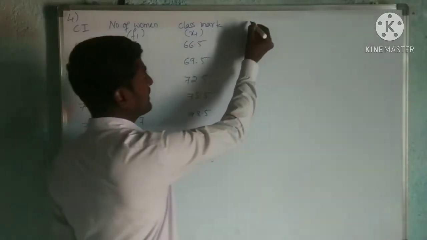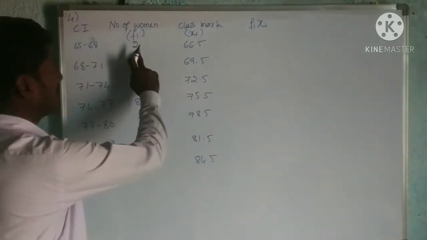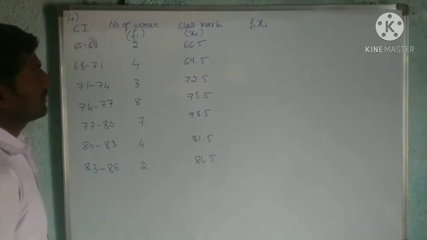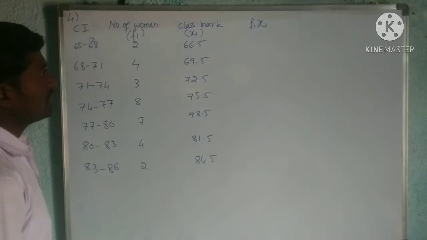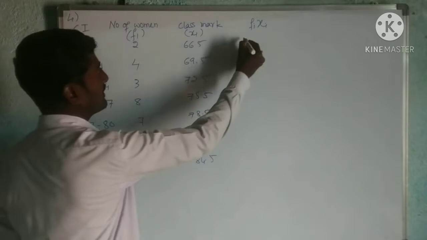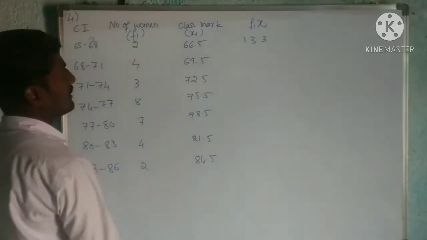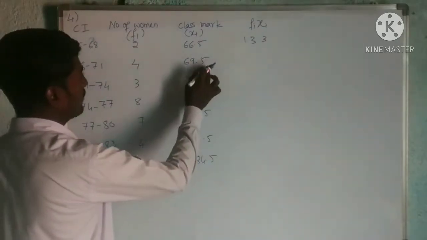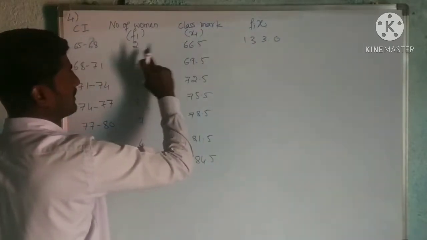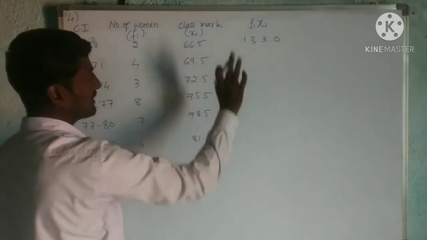Then I need FI into XI. Means you have to multiply this. Double of 66 is 132. 132 plus 1, 133 it is. Am I right? Or you can multiply. 5 4s are 20, carries 2. 6 2s are 12 plus 2, 14.